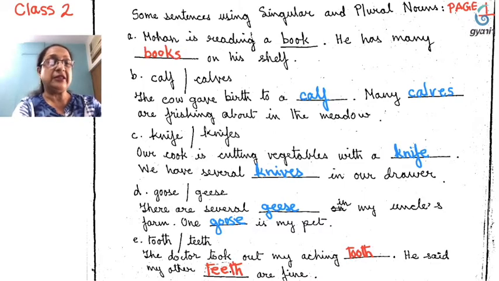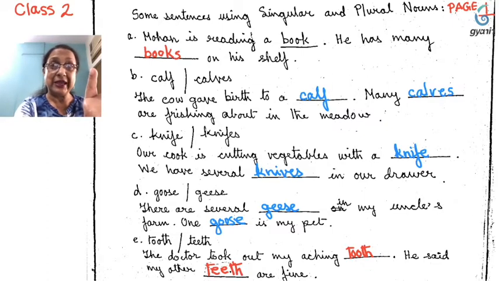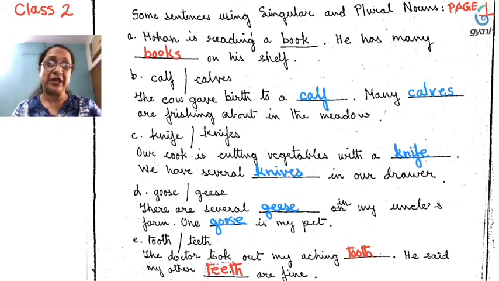Tooth, teeth. One tooth, many teeth. Or two teeth, three teeth, many teeth. We don't say tooths, we say teeth. The doctor took out my aching tooth. So, one tooth was aching, that is why the doctor took it out. And he said, my other teeth are fine. He said that the rest of the teeth in my mouth, they are fine, they are okay.